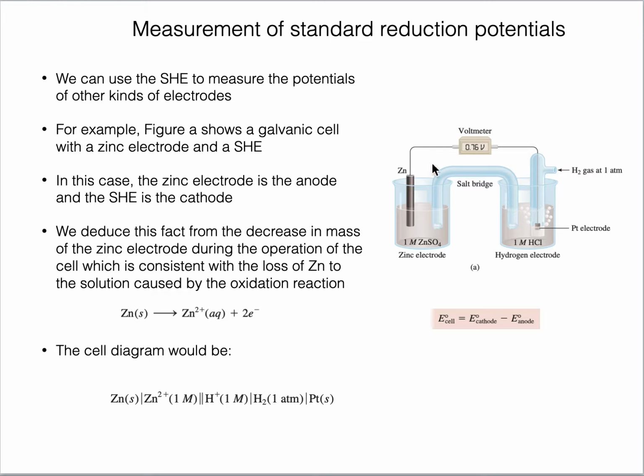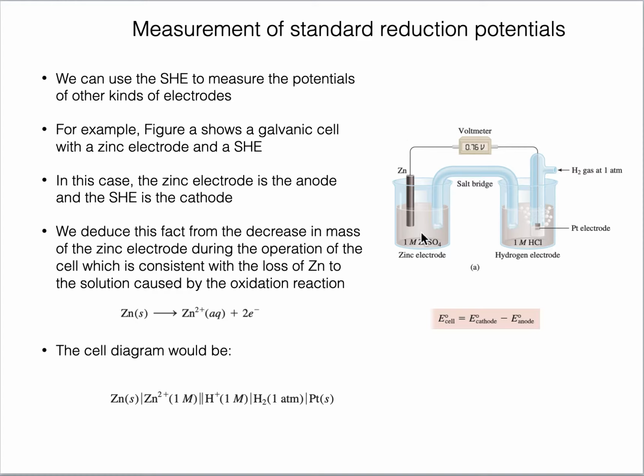What I mean to say is that if oxidation is taking place here, then opposite reduction will take place at SHE. Or if reduction is taking place, then at SHE oxidation will take place. SHE will behave oppositely according to the other electrode coupled with it.